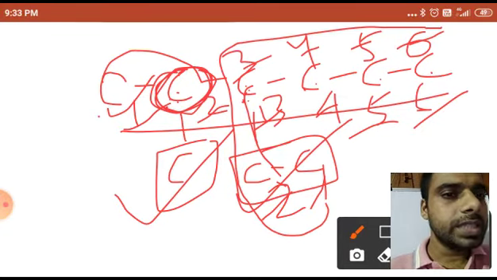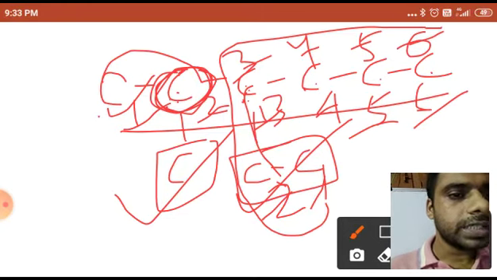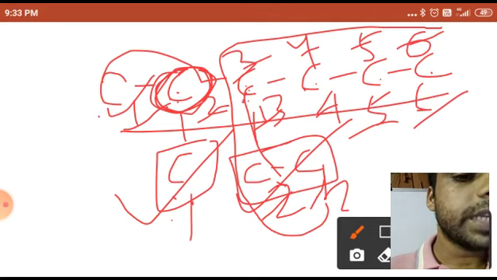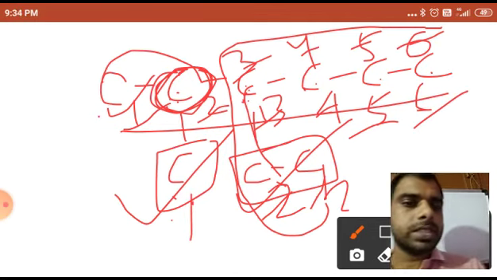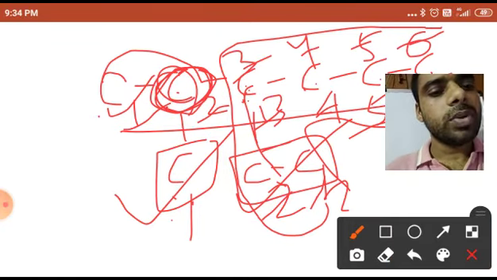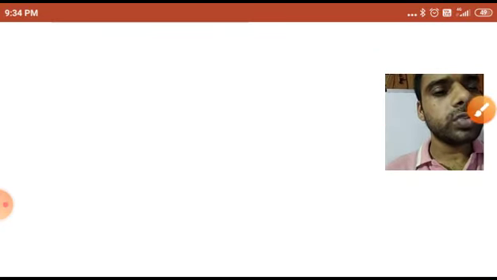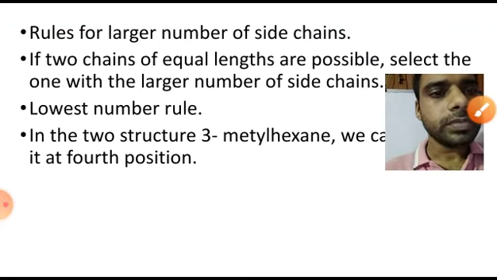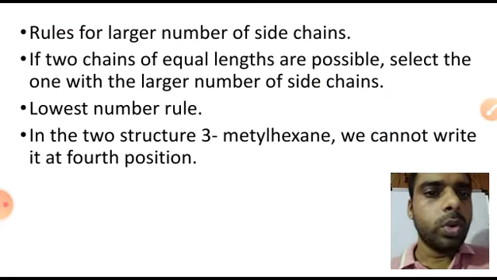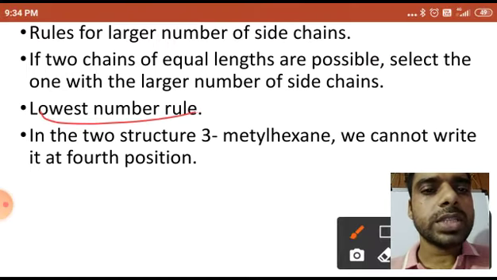So in this, if I select the straight chain, then there are two possibilities, one carbon and one substituent, and a second substituent. But in this manner only one substituent would be there, so there is a problem, and that would also affect the name. Okay, I will give you one example for each one also. Lowest number rule. What is the lowest number rule?